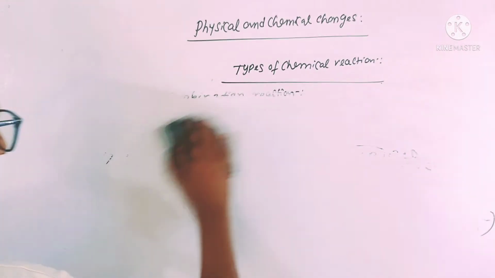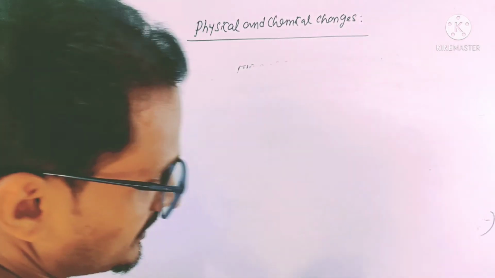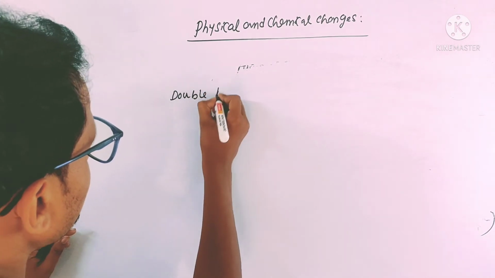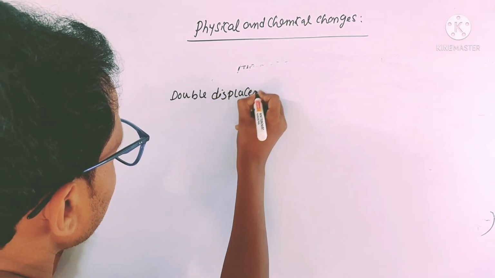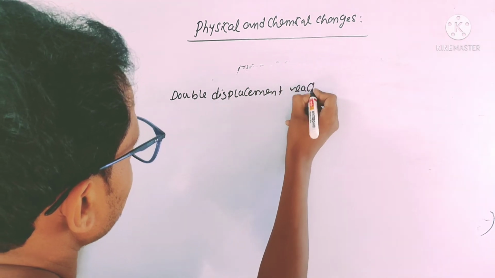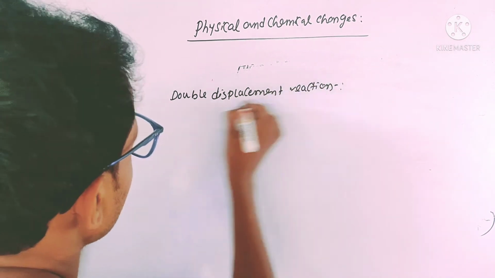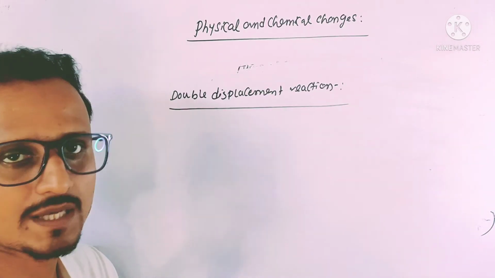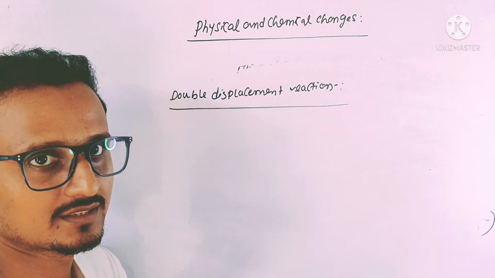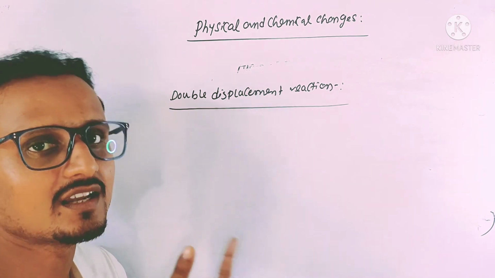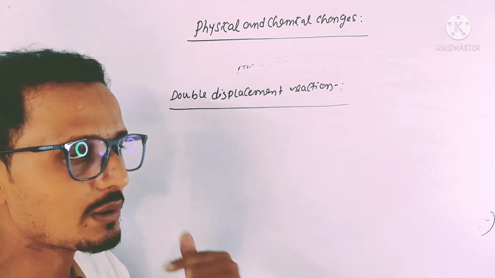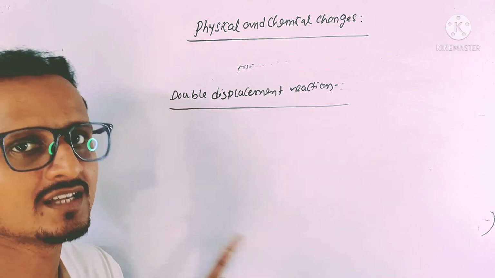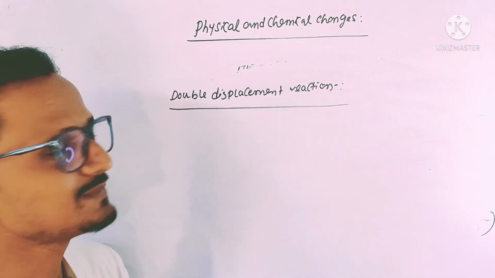Okay, now next is double decomposition reaction, double displacement reaction. Now double displacement reaction means when two or more substances in aqueous solution react together by exchanging their ions. When two or more substances in aqueous solution react together by exchanging their ions, that is called double displacement reaction.